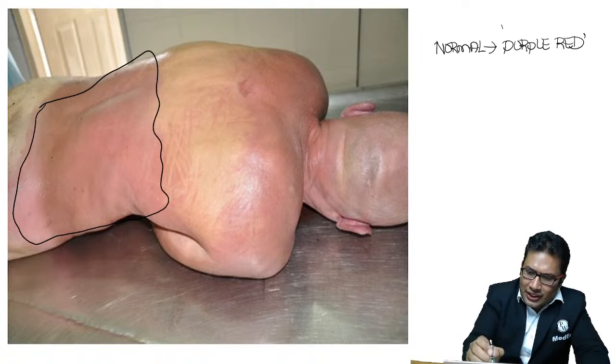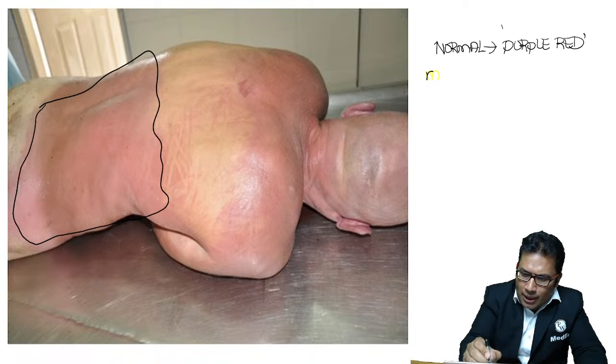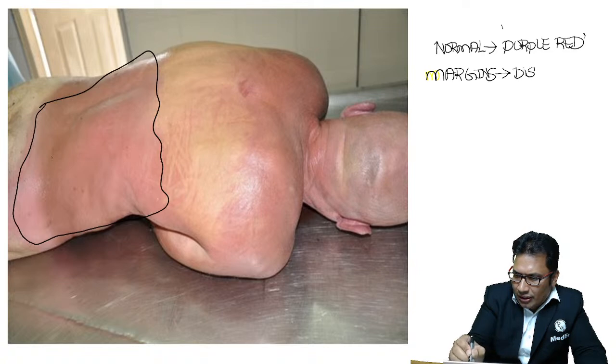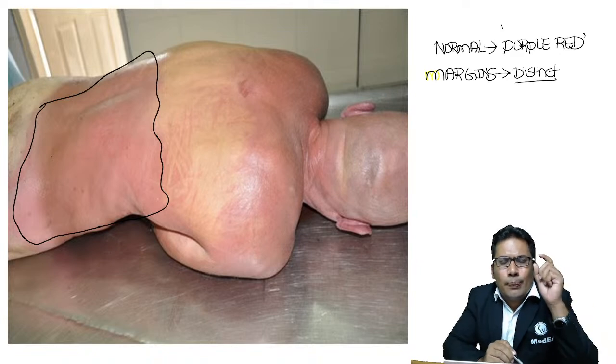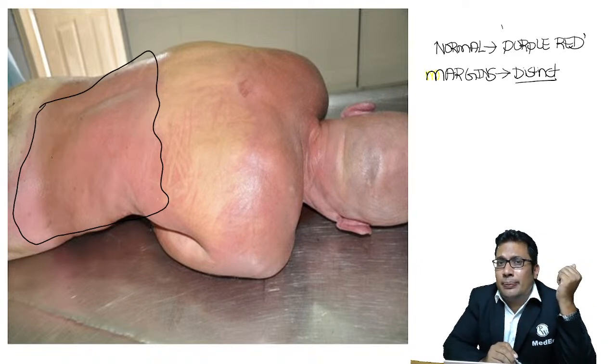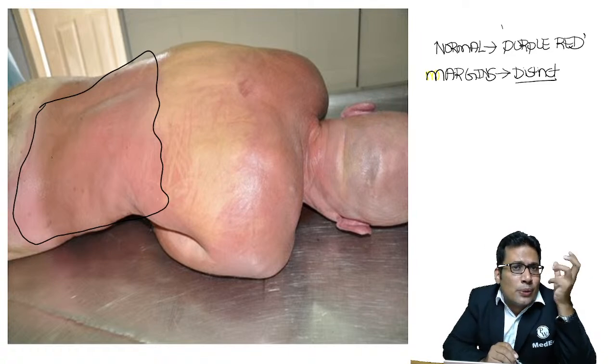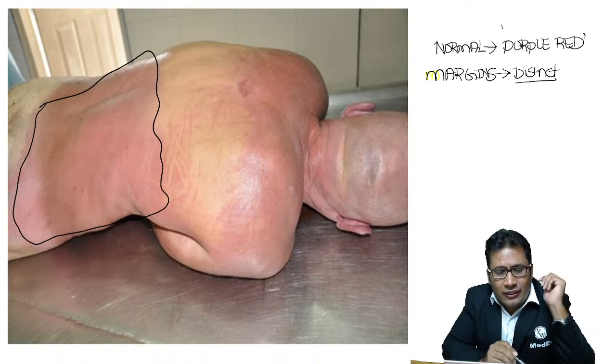Remember, the margins are distinct. In any case of postmortem staining, the margins are distinct. Look at this. Margins are distinct. In case of bruise, the margins are non-distinct. They are not clearly visible. So that is in case of bruise. But in case of postmortem staining, the margins are clearly visible.